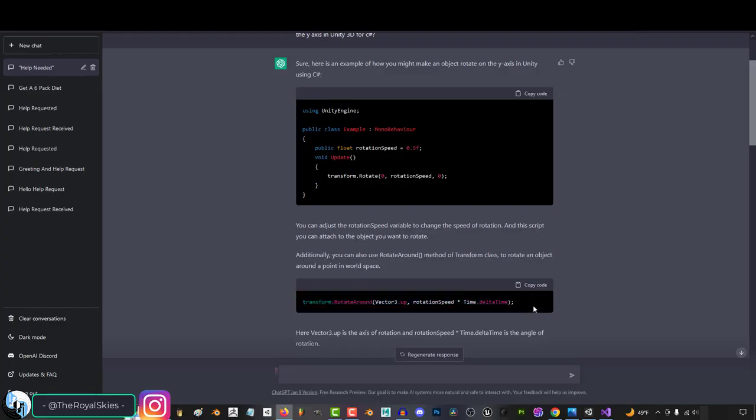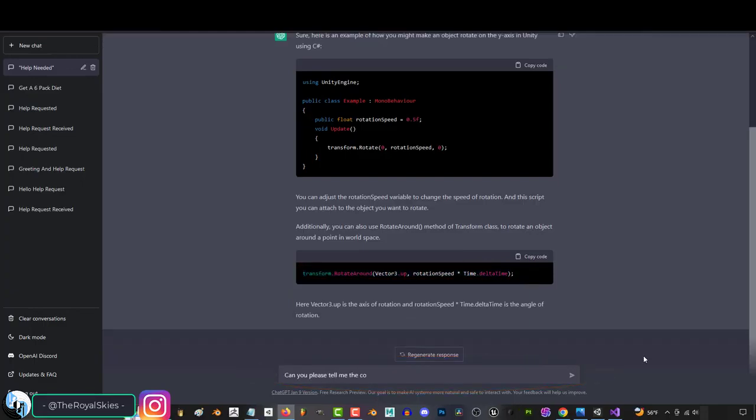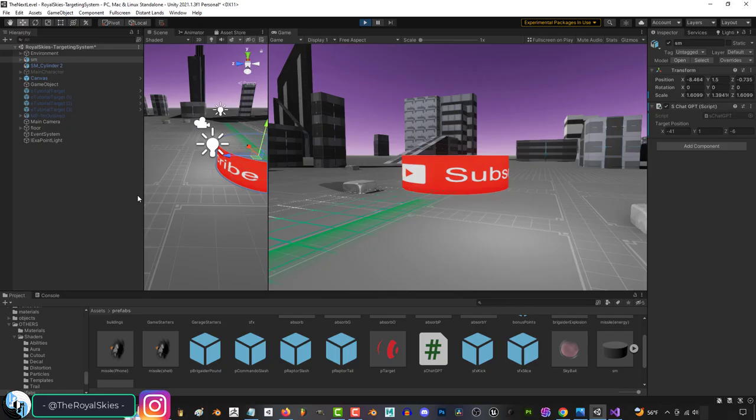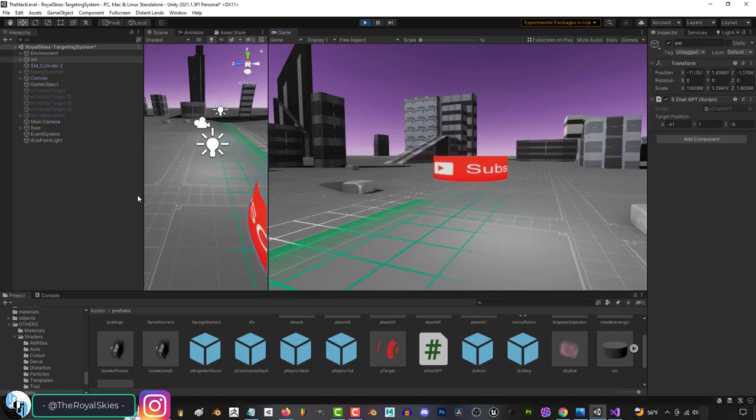How cool is that? And if we try again and ask it to tell me how to make an object move to a position of -41x, 1y, and -6z, wait for it to give us the code, and plug it in, again, it actually works. Now, obviously, these are small examples, and the bigger and more complicated your coding project is, the less likely it will be to accurately succeed in giving you what you want without errors.